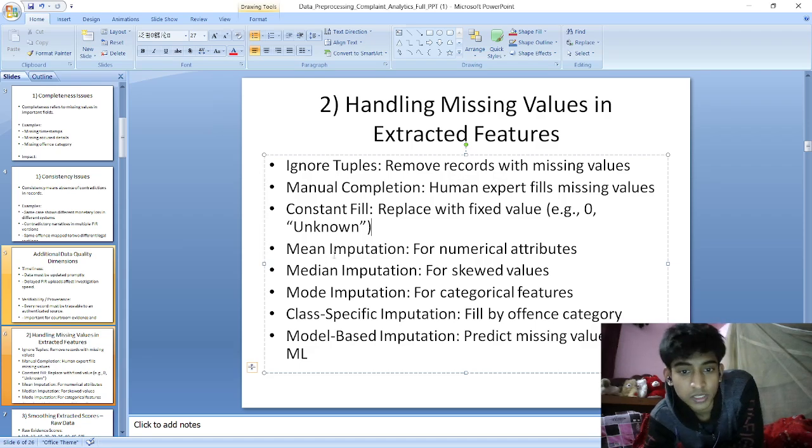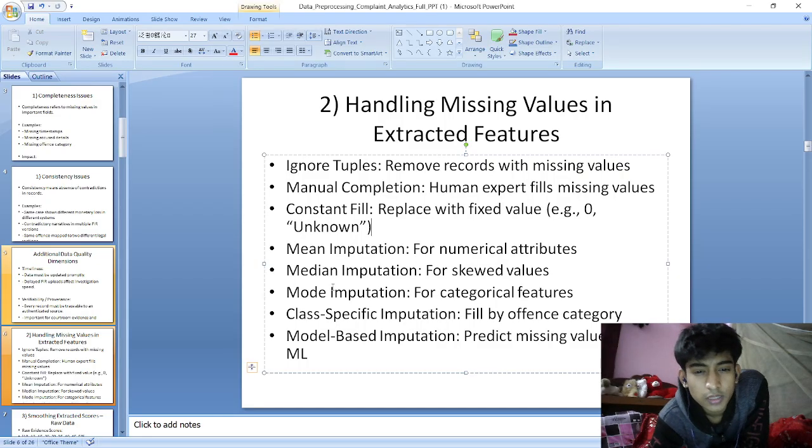Then we have mean imputation, where we fill the missing value with the mean of the dataset. It is done for numerical attributes. Then we have median imputation. It is a more robust metric than mean imputation, because it suits skewed distributions and data with outliers. Then we have mode imputation for categorical features.